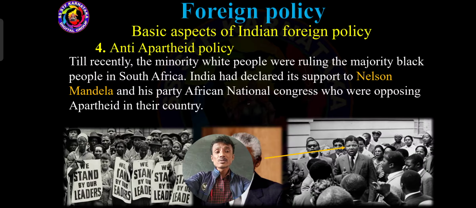That is why India gave support to Nelson Mandela and his party. This apartheid policy was practiced in South Africa, based on the skin color, doing domination in the name of supremacy.